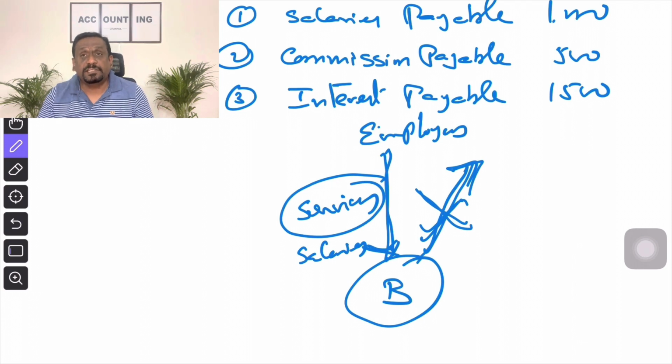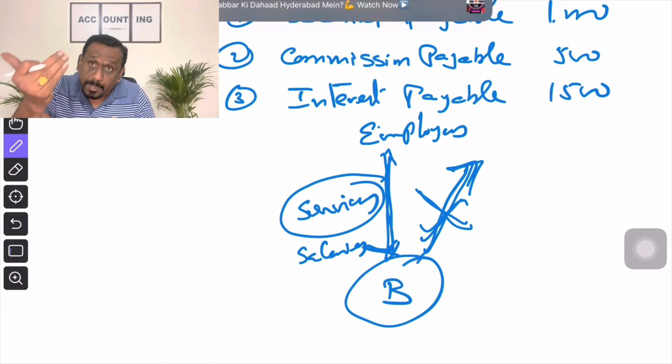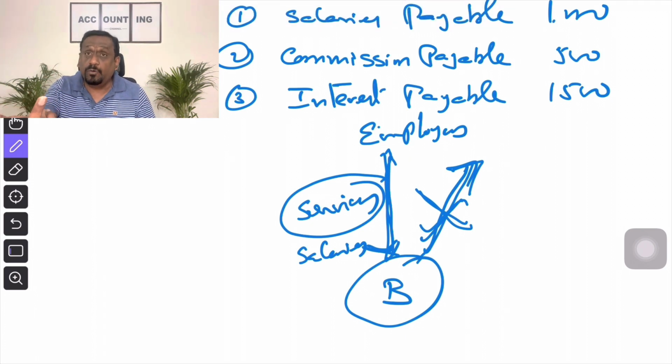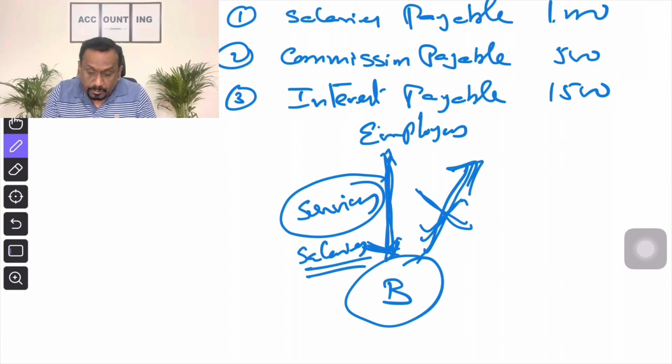What does the expenditure definition say? Any amount paid for the services received is known as an expenditure. Here we are receiving the services but not paid, and payable is also an expenditure. Any amount paid or payable for the services received is known as expenditure. Here, services received. We are naming those services as salaries. So this is an expenditure.